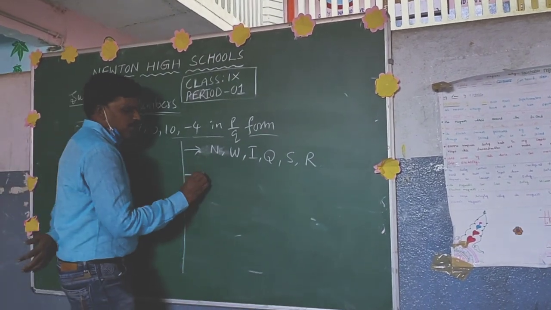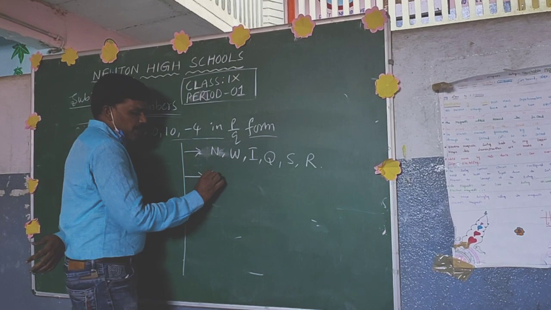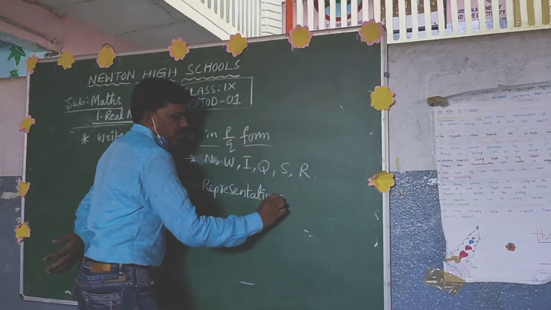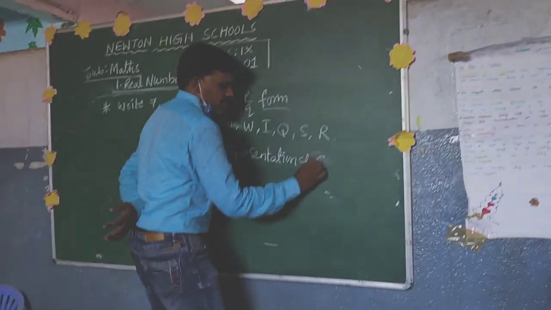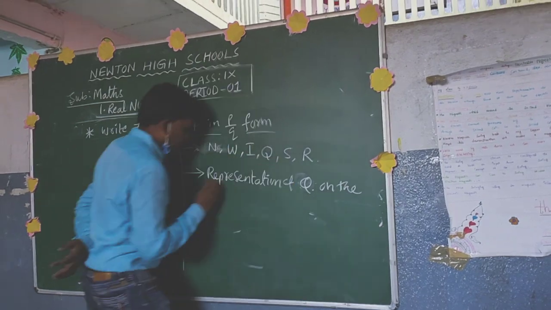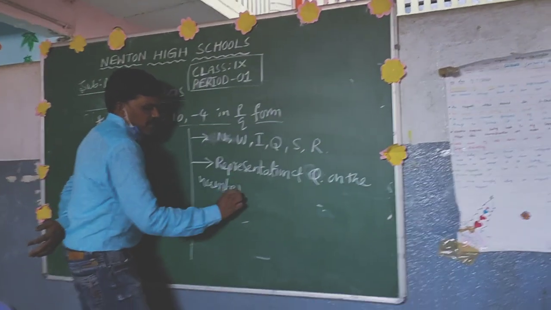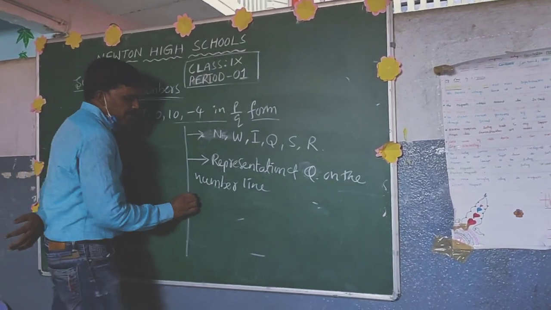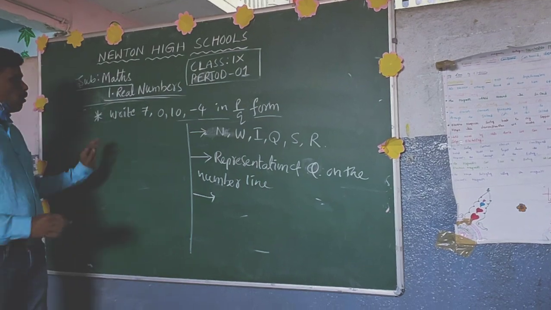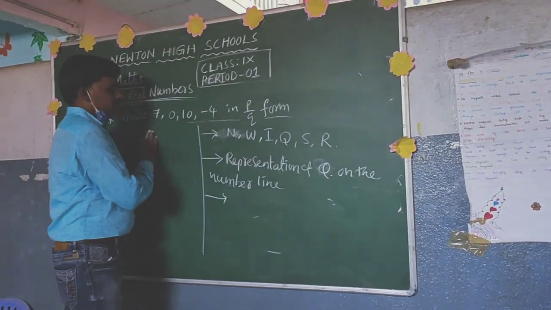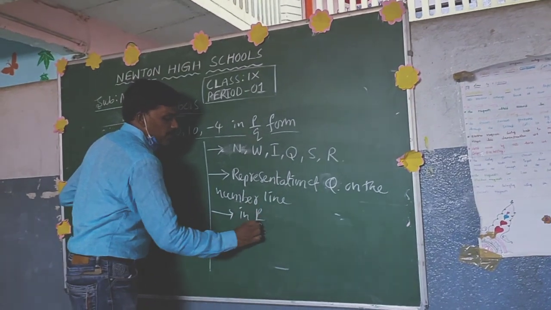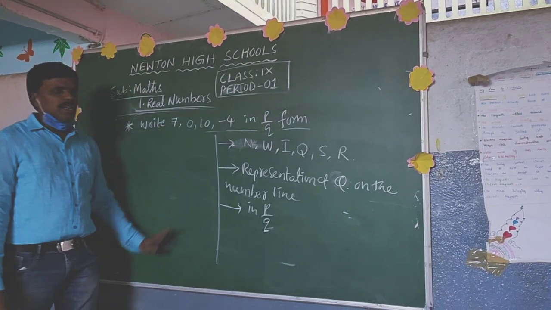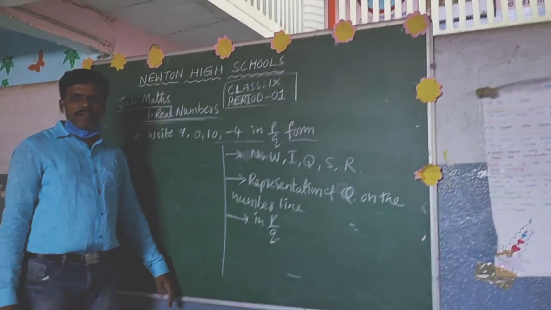The second point is the representation of rational numbers on the number line. And the third one is how to represent the given numbers in p by q form or rational number form. These things we all learned. The remaining topics we will learn in the next class. Okay. Thank you.